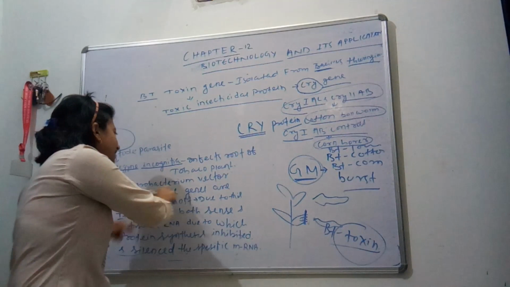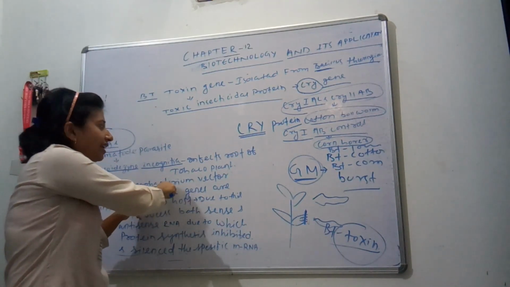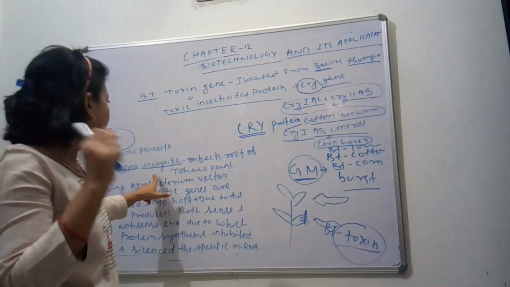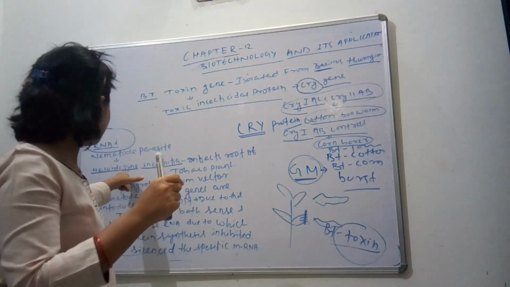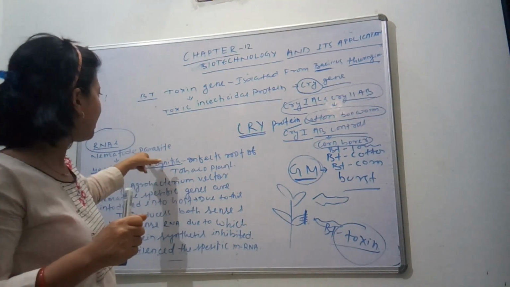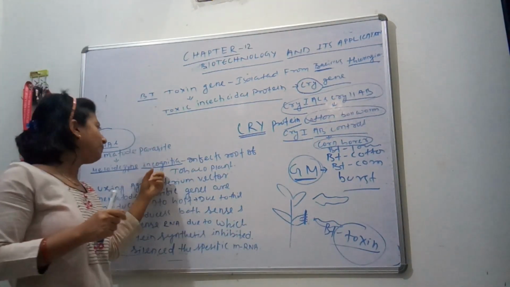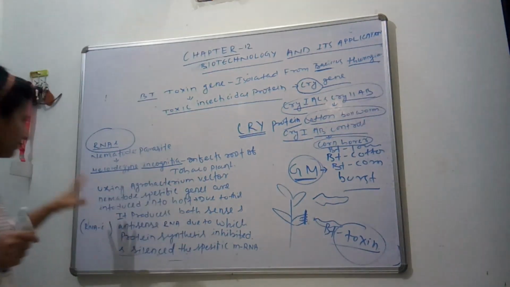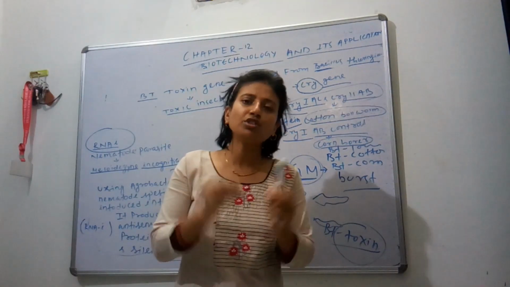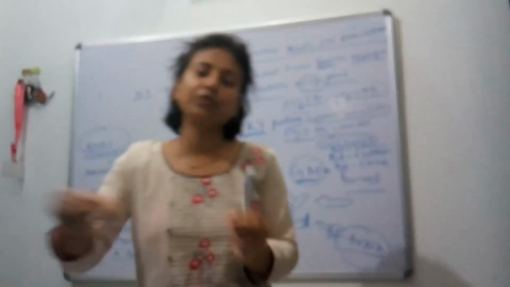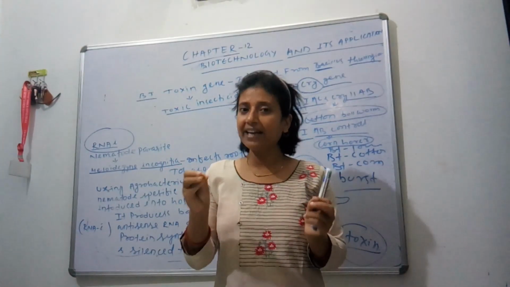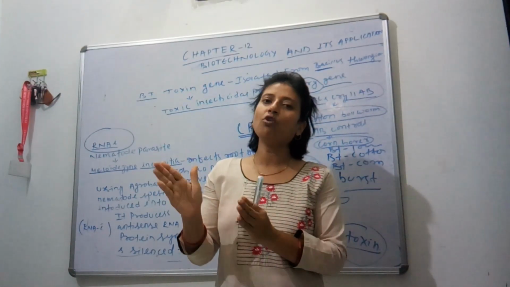So using this as a vector means this is the vector which receives the resistance power against the parasite, that is Meloidogyne incognita, which is a nematode parasite. It affects tobacco plant. Then what happened? First we use Agrobacterium as vector, then Agrobacterium is introduced into the host. Suppose tobacco plant is affected, so here the tobacco is the host.